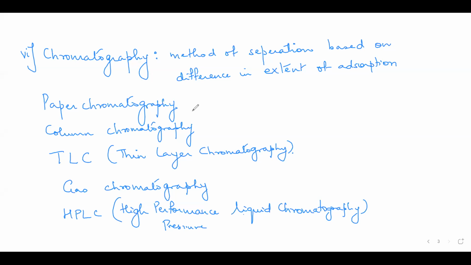Fine, so these were the methods of separation of the organic compound from its impurity. Now once you have the pure organic compound, what is the next thing you'll try to do? Now you start with the qualitative analysis. Qualitative analysis means detection of the elements present.